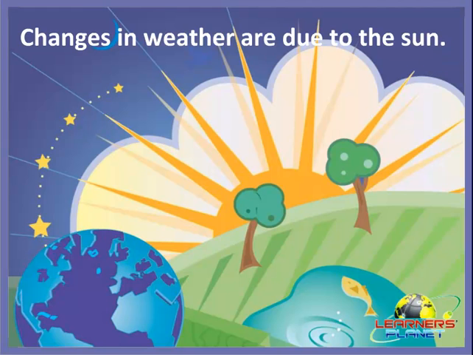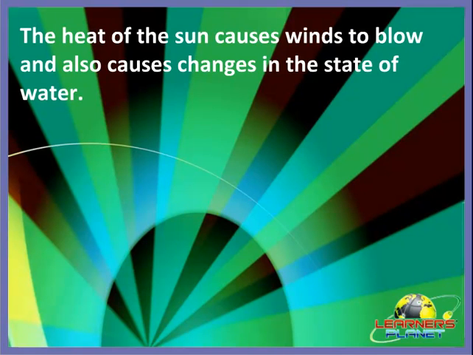Let's see. Children, you must be knowing that the heat of the sun causes winds to blow and it also causes the changes in the state of water, right? So there are basically 3 states of water, right? The 3 states of water appear in liquid, solid and gas, right? So how are these changes in the state of water caused? Yes, it is caused by the heat of the sun.